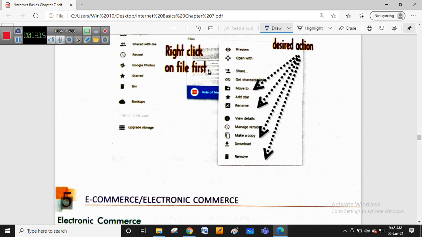Even in Google Classroom, whatever link is there is being sent from Google Drive only, or your scores are being recorded from Google Drive only. Google Drive has a lot of features. You can create your forms, create folders, and create cloud storage where you can keep your photos. All things are stored in Google Drive only.